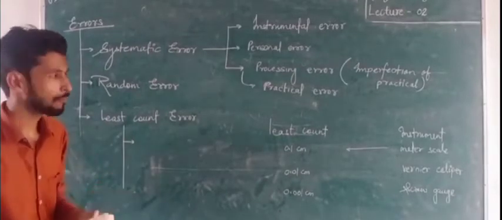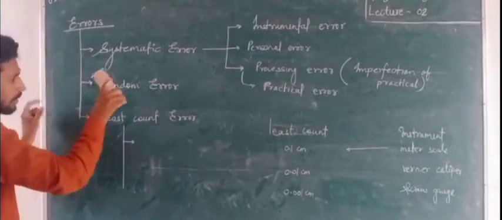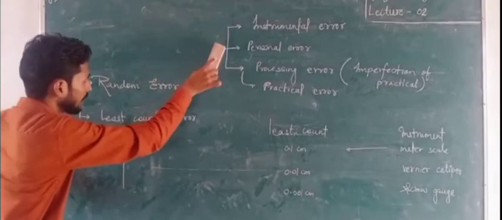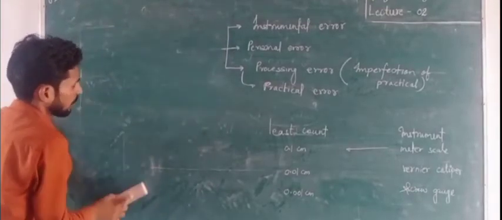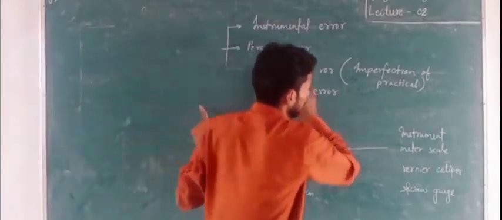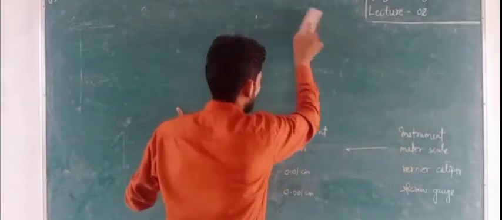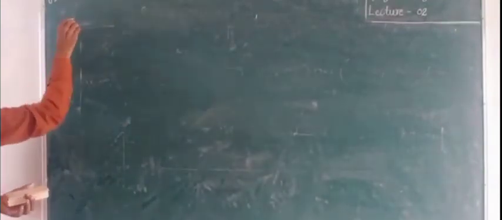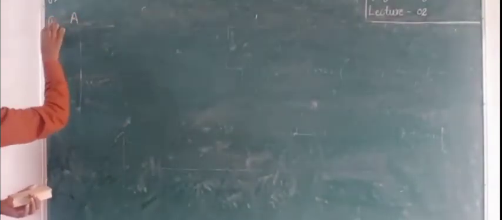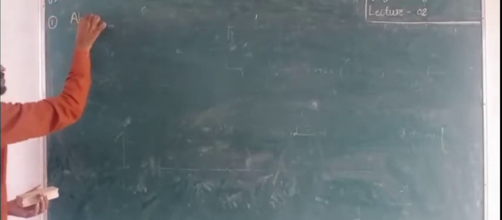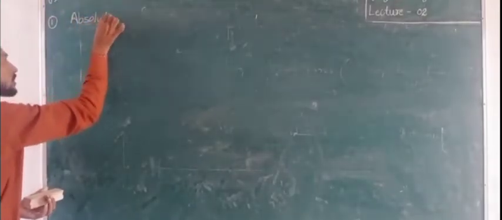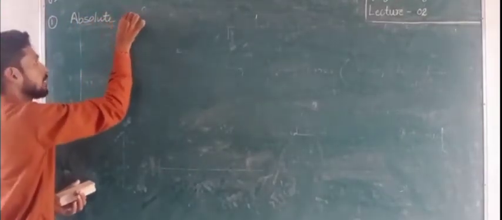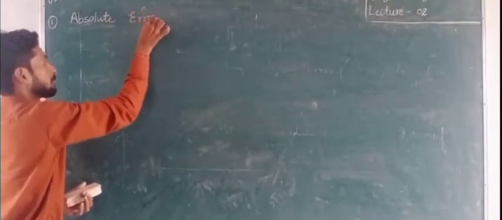Clear that? So after these topics there are several errors. To define the other errors we will take here subtopics. First one is absolute error. Absolute error is,